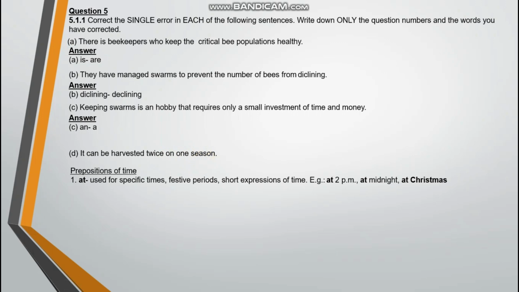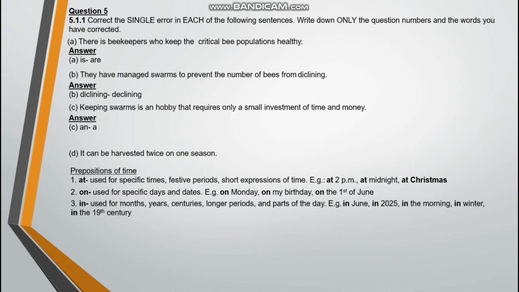So let's get to number two. We have on. On is used for specific days and dates, for example on Monday, on my birthday, on the 1st of June. So is one season a specific day or date? No, it is not. So on is not the right preposition of time to use here. Let's get on to number three. We have in.